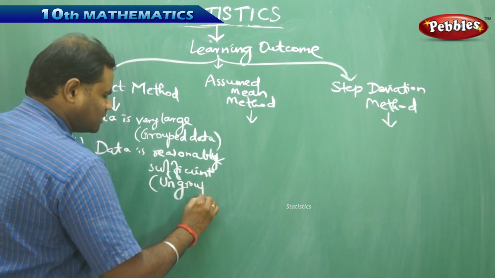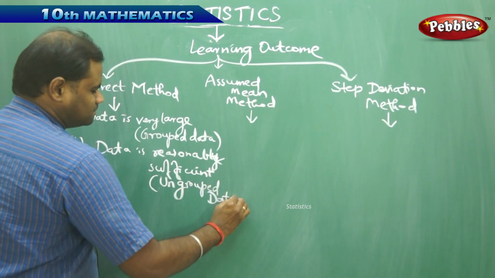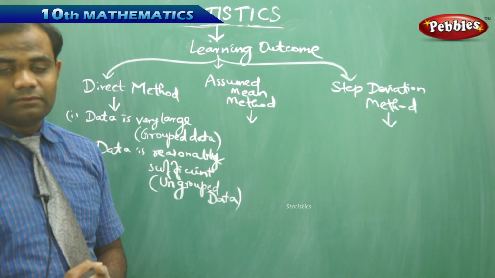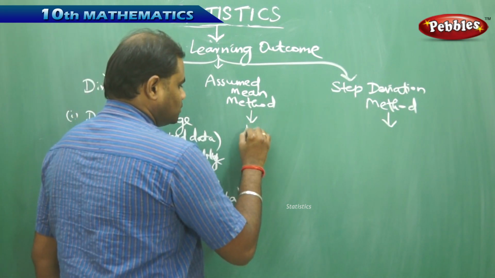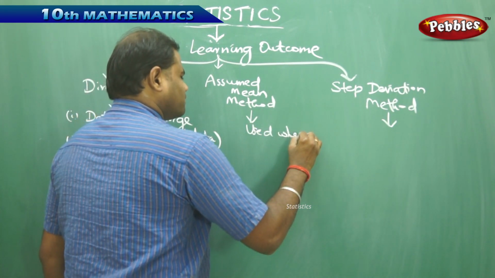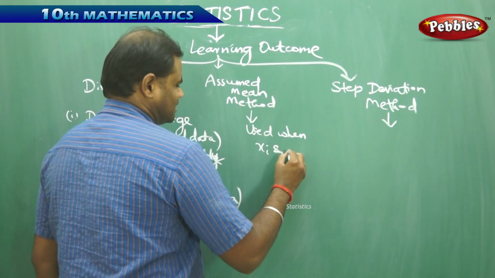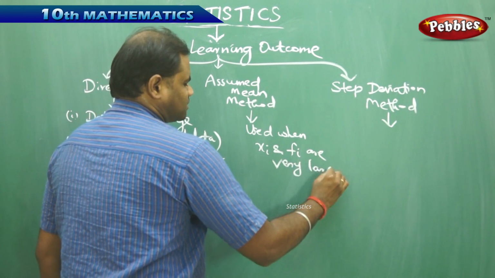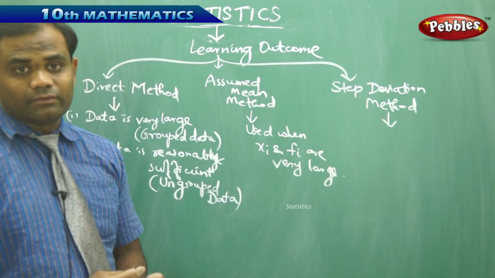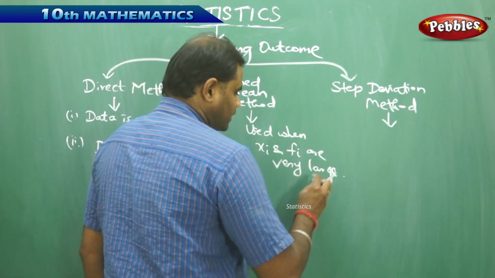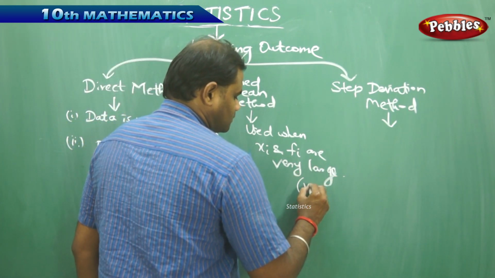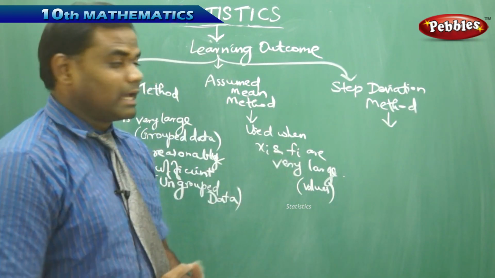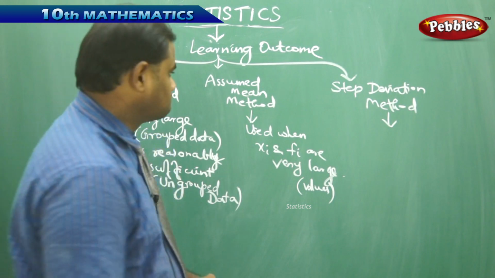Now, in the assumed mean method, we use this method when we have very large values, that is, when xi and fi are very large, or the class interval is very large, with numbers which are too big. Then we use the assumed mean method.